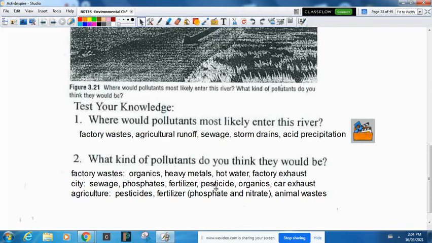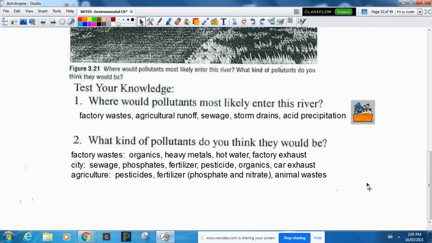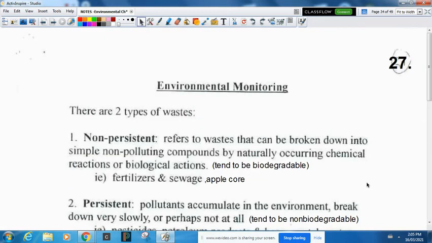What kind of pollutants would they be? Well, from the factory, it's organics and heavy metals and hot water and carbon dioxide and the exhaust. And from the city, we have sewage and phosphates and fertilizers and pesticides and organics, car exhaust, animal waste as well, because we all have pets and that sort of thing. From agriculture, pesticides, fertilizer, animal waste as well. Those are all pollutants that can cause problems.